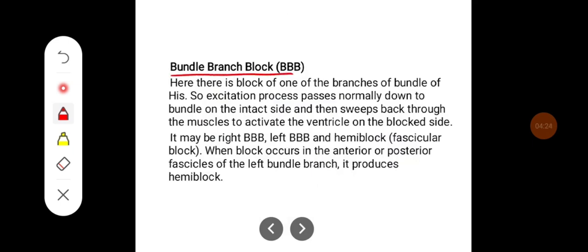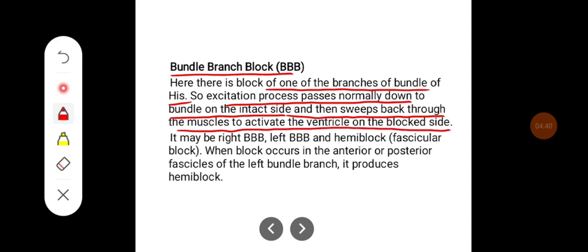Bundle branch block. Here there is a block of one of the branches of the bundle of His. So the excitation process passes normally down the bundle on the intact side and then sweeps back through the muscles to activate the ventricles on the blocked side. It may be right bundle branch block, left bundle branch block, and hemiblock, that is fascicular block. When block occurs in the anterior or posterior fascicles of the left bundle branch, it produces hemiblock.